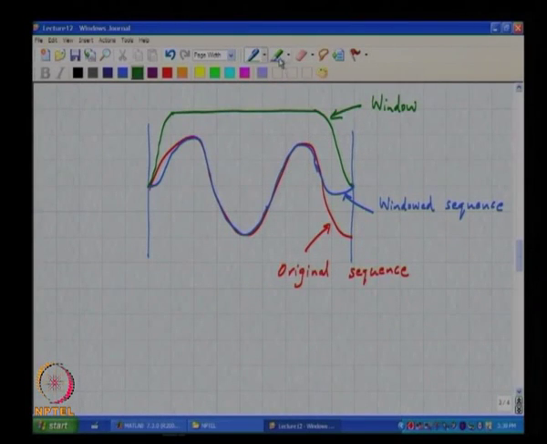Okay. So, if I just draw a window function like this, which says the samples in the middle must roughly be given equal weight and the samples at the end must be given 0 weight, and it must taper off smoothly to 0, how many ways do you think there are of coming up with a window sequence which can do this?